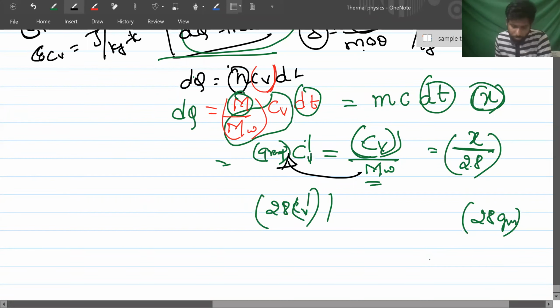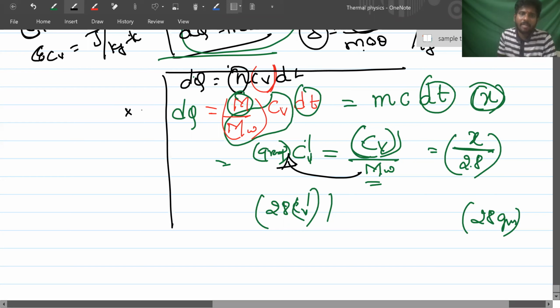Then on this principle there are 3 questions given in mains and previous year NEET. Conversion of gram specific heat, and they did not ask the question directly. They gave one formula and asked you to find the relation, what is this value. So this is another important 5-star concept, the conversion of both of them. Yes, sir.